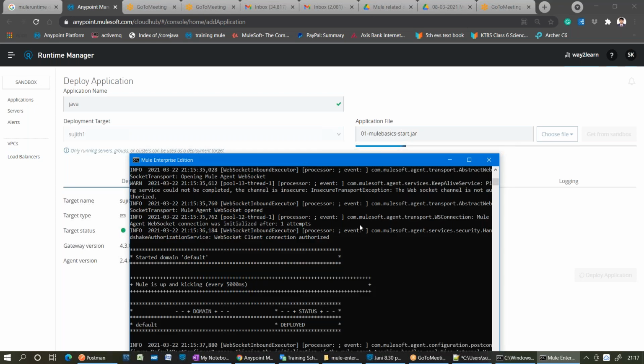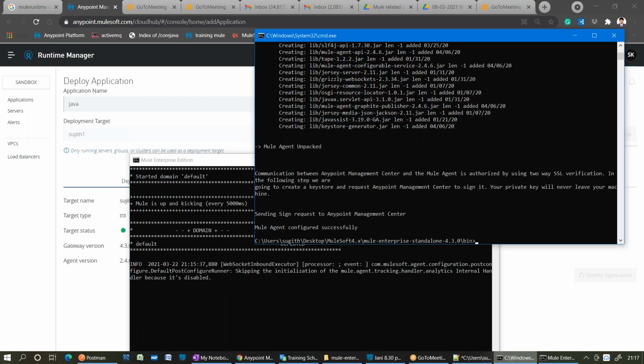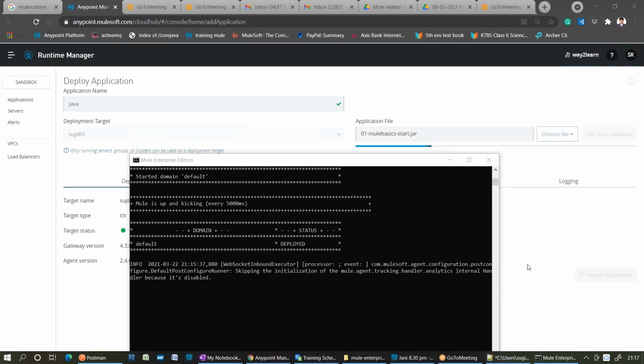Let's have a look whether it will be today. Why it is slow? We can close this because already established. So in real time also we need to have a valid any point. Cloud-based account. Yeah, and we have to do like this. Yes.